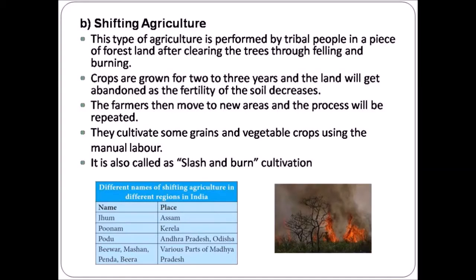They cultivate some grains and vegetable crops using manual labor. Shifting agriculture is also called slash and burn cultivation. Shifting agriculture is called by different names in different regions in India. In Assam, it is called Jum. In Kerala, shifting agriculture is called Ponam. In Andhra and Odisha, it is called Podu. And in Madhya Pradesh, it is called Bewar, Masha, Penda, Beira, etc.